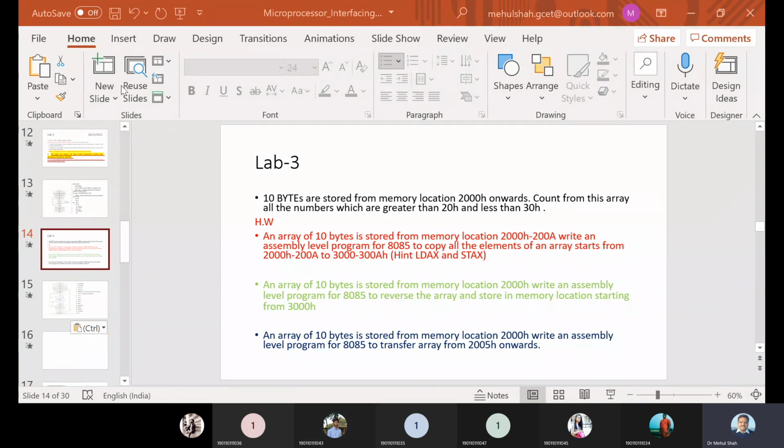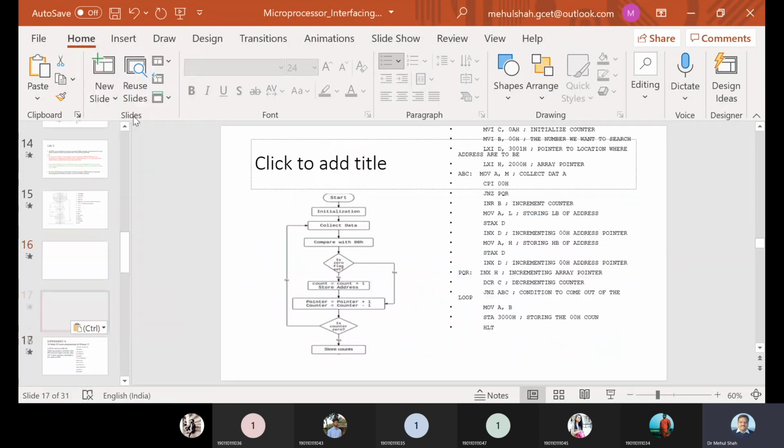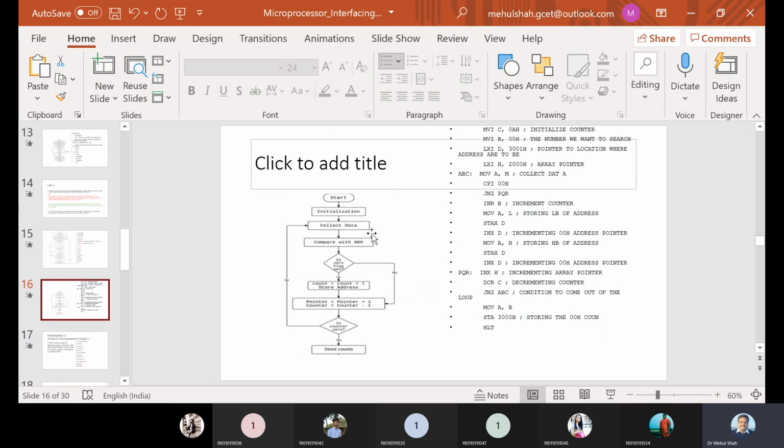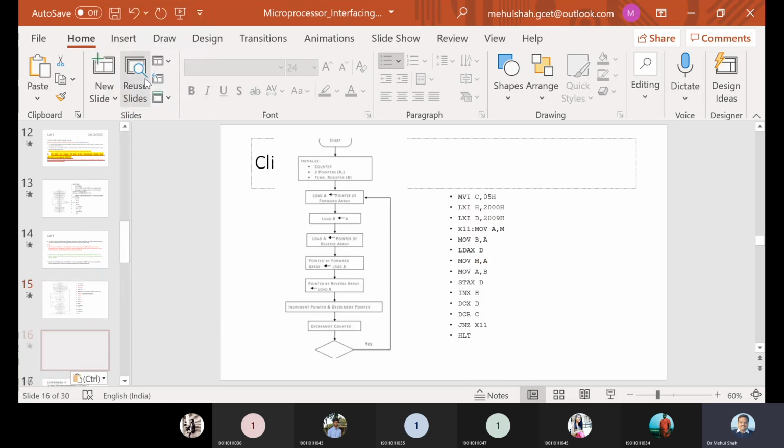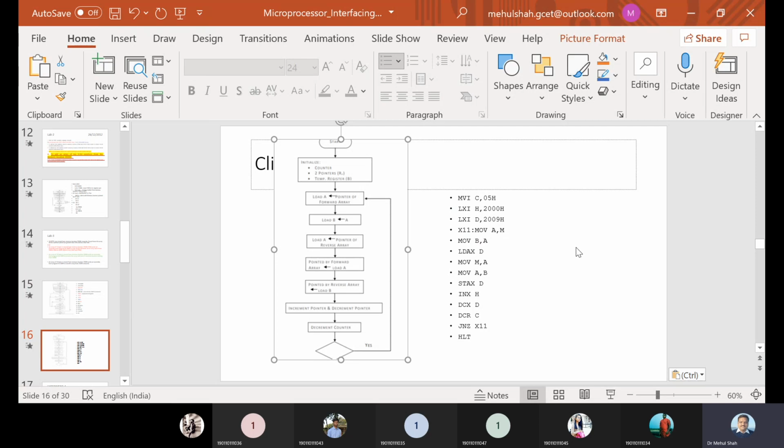One such program I give you over here. What will this program do? You have to reverse the number. Yes, this is the program which will reverse the array.